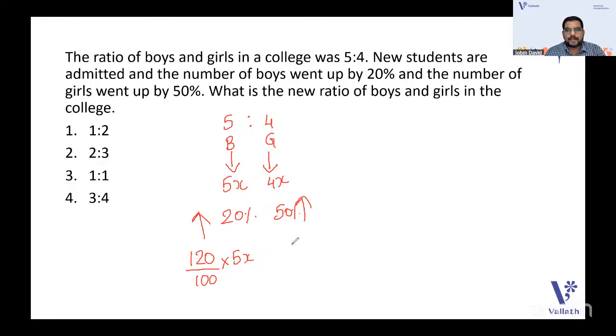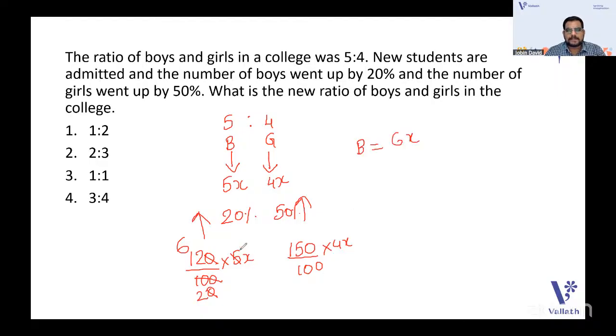Okay, you want to find the new ratio. So here 150 by 100 into 4x. So here you can cancel 120 by 20, it will be 12 by 2, it will be 6. Okay, it will be 6x. So finally for the boys will be 6x.